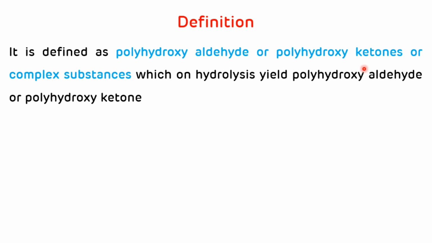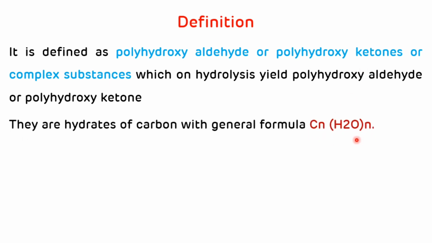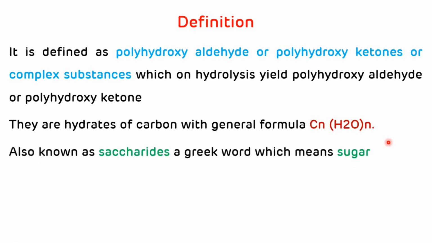That's why they are polyhydroxyaldehyde or polyhydroxyketone derivatives. And the general formula for the carbohydrate is CnH2nOn, where n stands for the number of carbon atoms. For example, in the hexose sugar, the number of carbon atoms is 6. So as per the general formula, there will be C6H12O6. And they are also known as saccharides, which is a Greek word which means sugar. So that is the definition of carbohydrate.